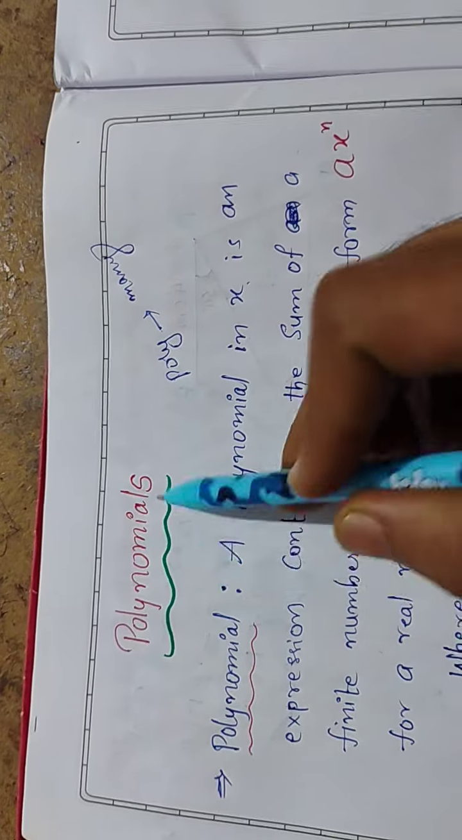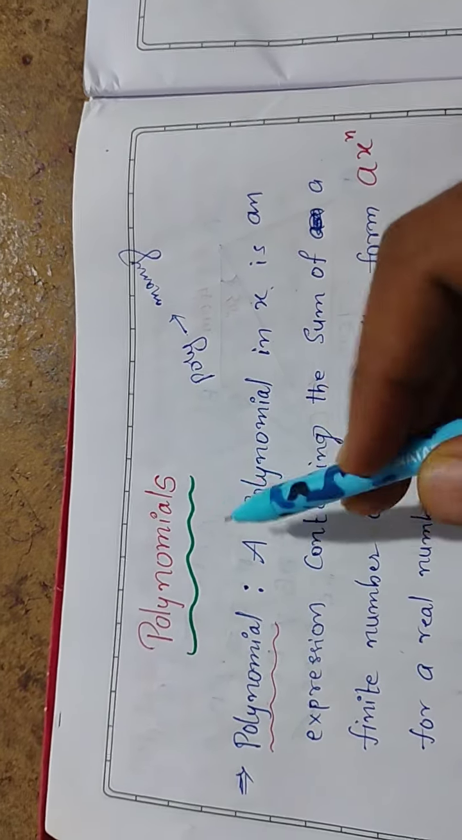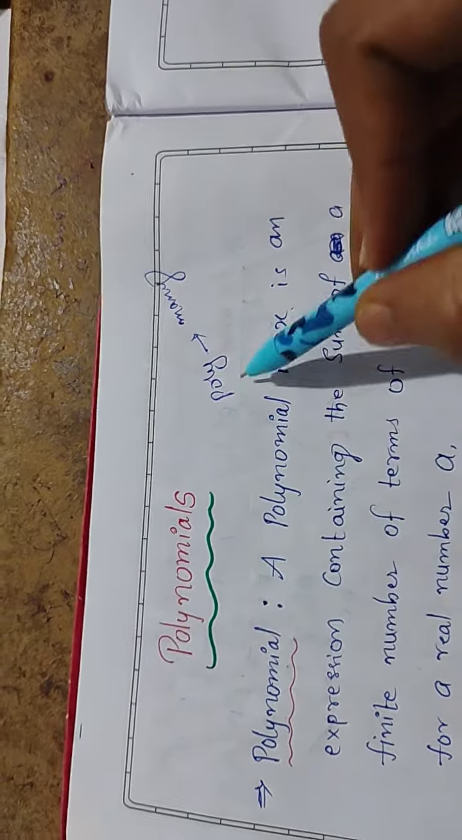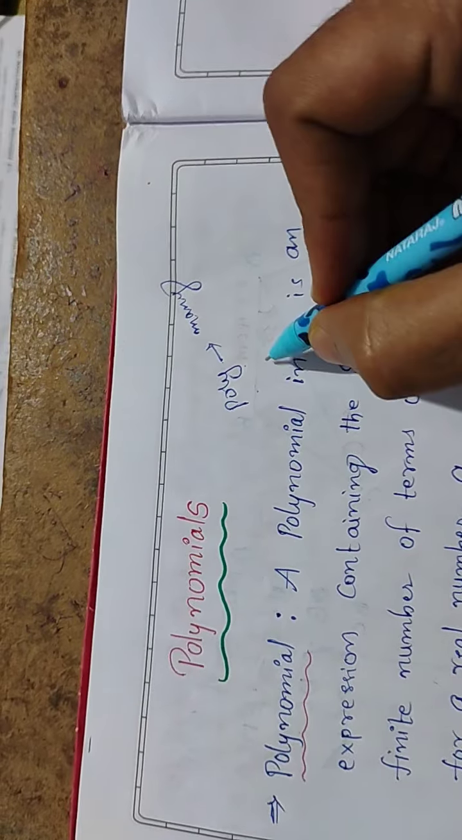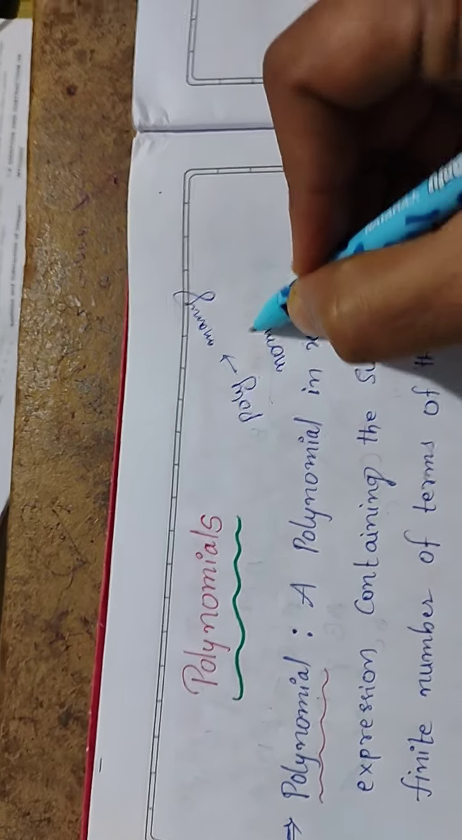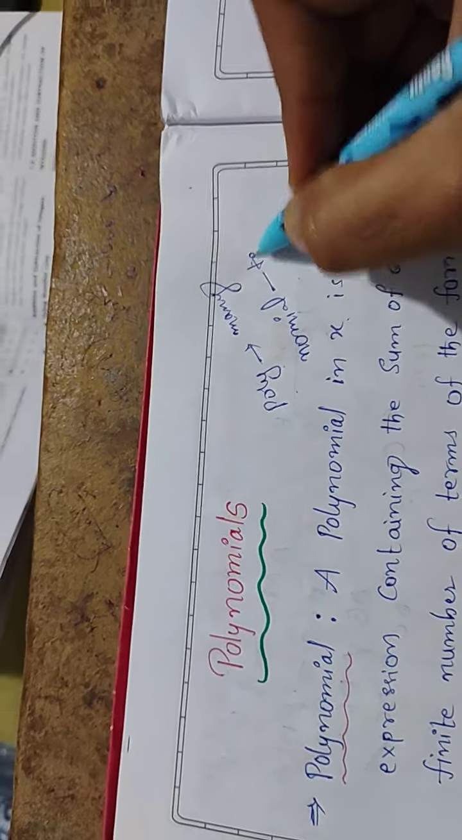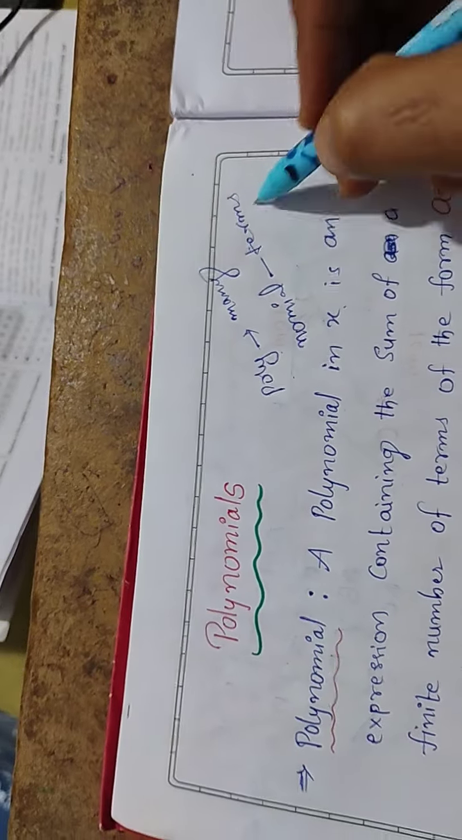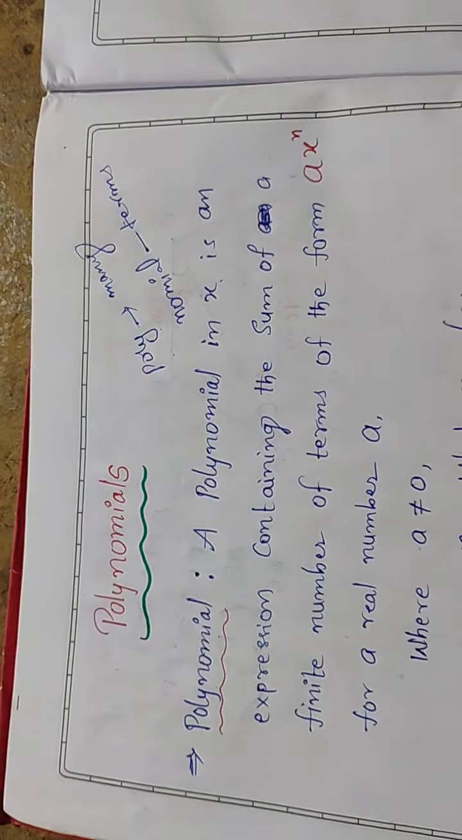First understand the term polynomial. Polynomial, what does it mean? It is a combination of two words. Poly means many and nomial means terms. Okay, polynomial means many terms.